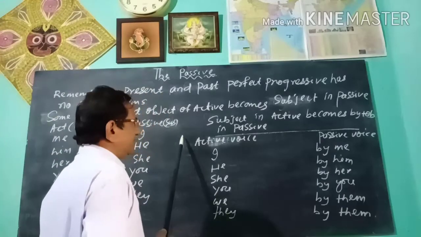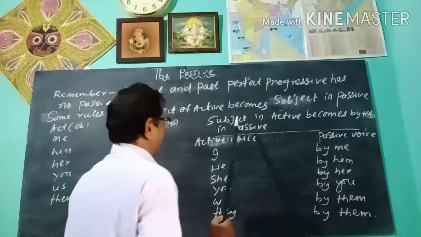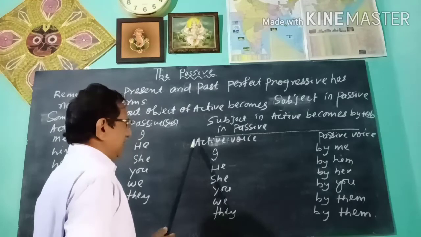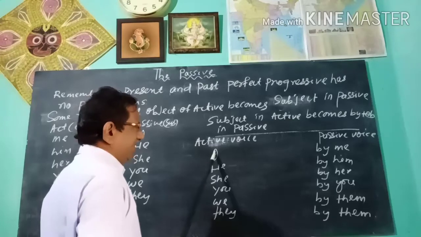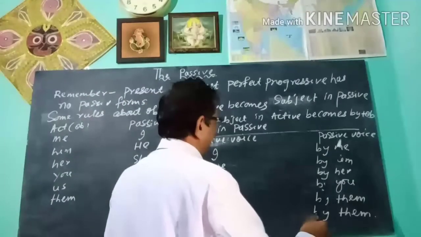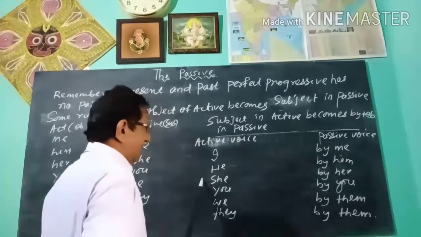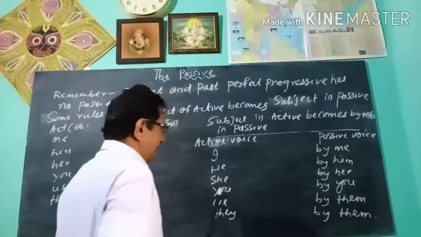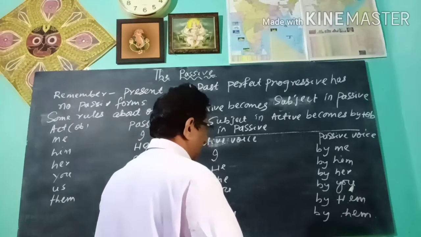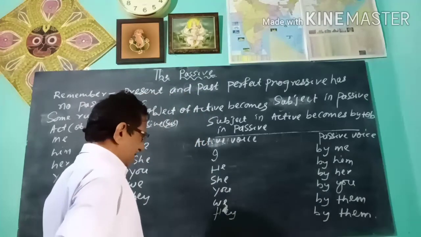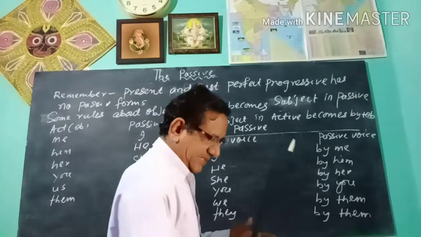Next you see, the subject in active becomes by plus object in passive. The subject I becomes by me in the passive, he becomes by him, she becomes by her, you becomes by you, we becomes by us, they becomes by them.